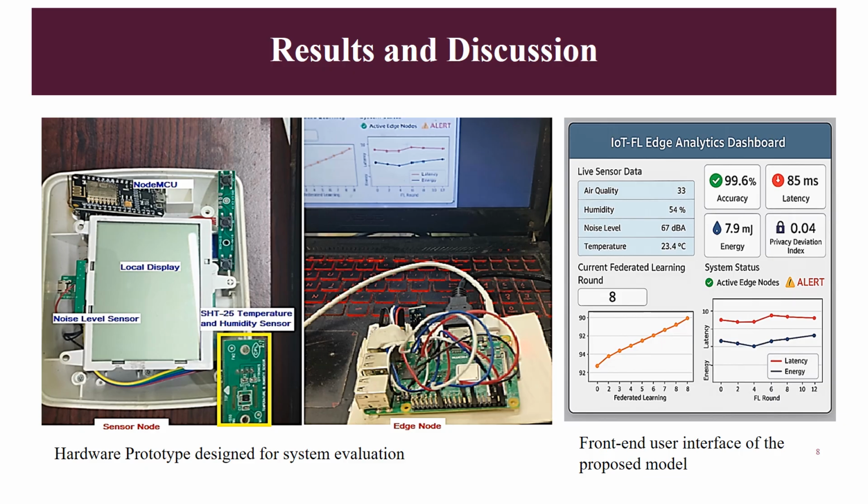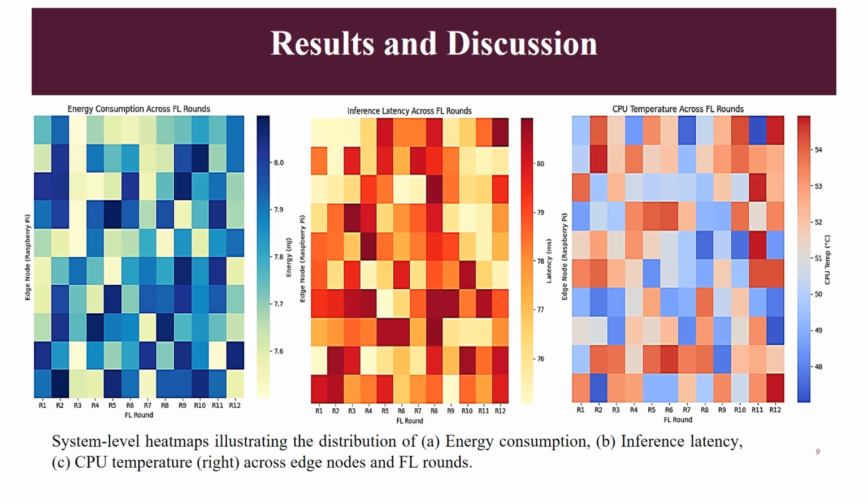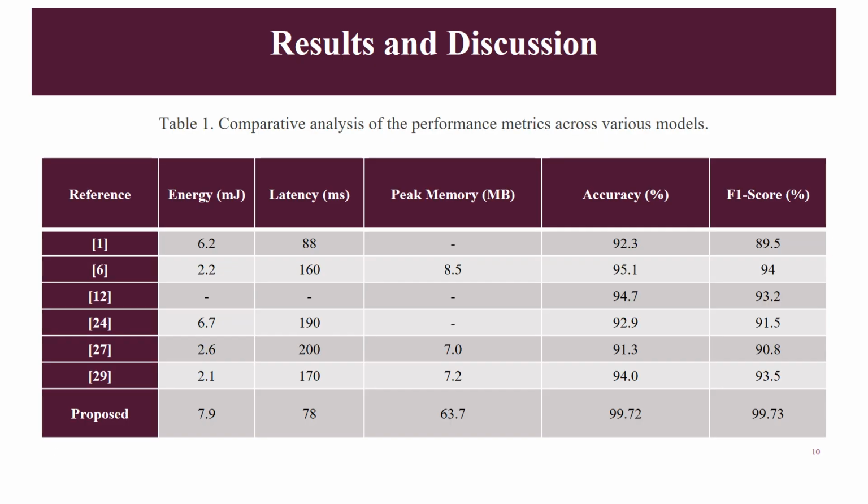On the left-hand side, we have the hardware. We implemented everything on Raspberry Pi. This is the heat map for energy consumption, inference latency, and CPU temperature across edge nodes. And this is the table in which we compare all previous models, the implemented model, and traditional models. Here we get a latency of 78 milliseconds and an accuracy of 99.72%, which is higher than all models.